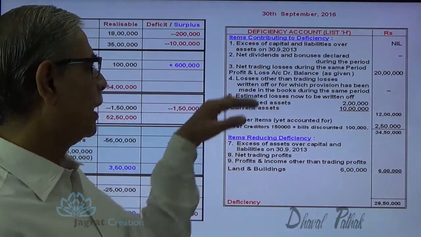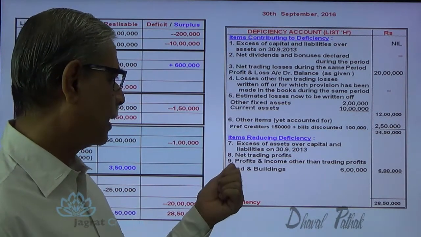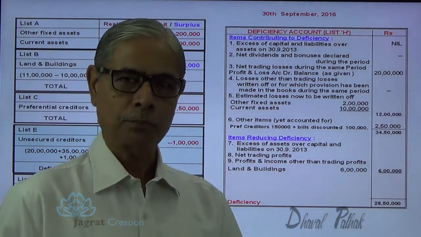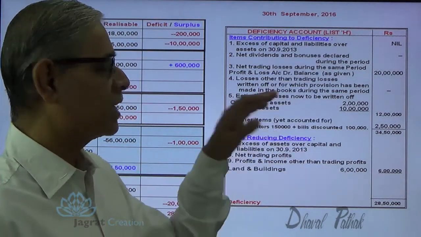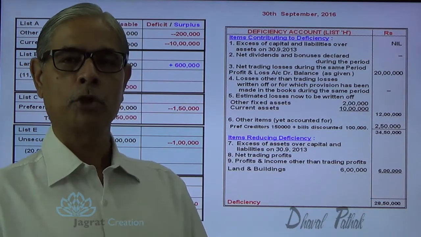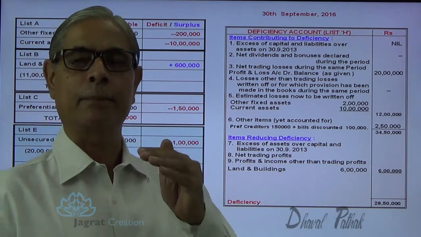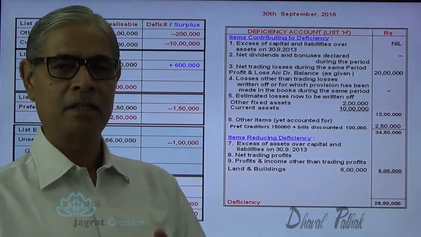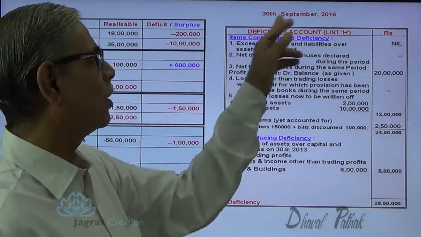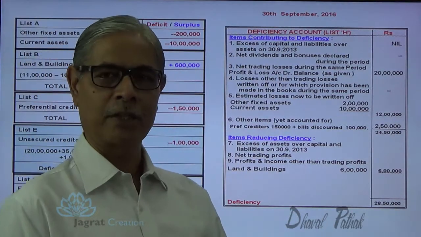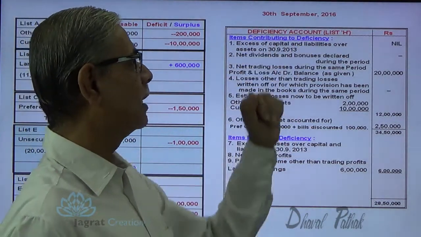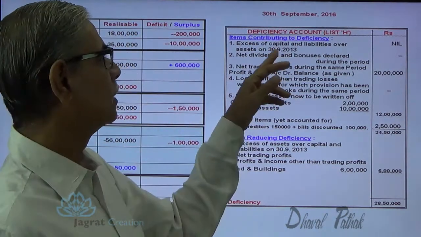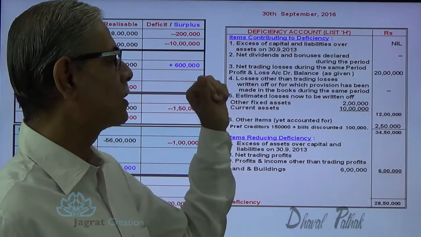So how many points have I explained to you? Point number 9, point number 5 and point number 6. Now in this list H, the liquidator is supposed to report 3 years of information just immediately before the date of commencement of liquidation. The date of commencement of liquidation is 30th September 2016. 3 years before that, that is 30th September 2013.